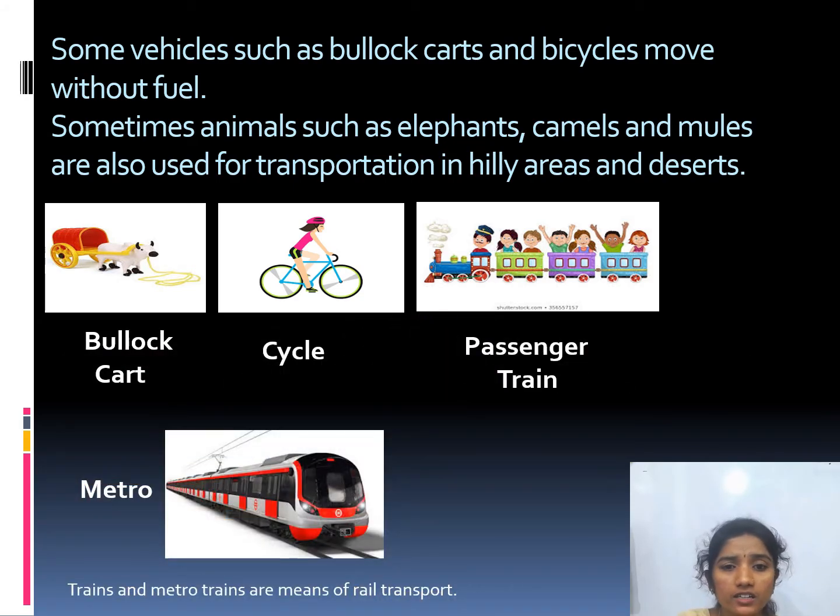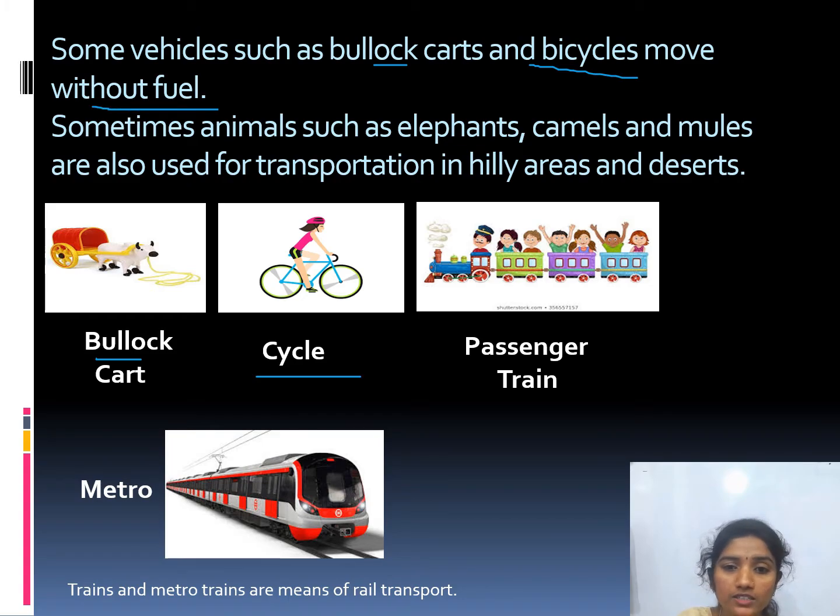Next, some vehicles such as bullock carts and bicycles move without fuel. Which vehicles move without fuel, petrol or diesel? You can see here the bullock cart and the cycle. These two vehicles do not need any petrol, diesel or fuel. These two move on their own without fuel.